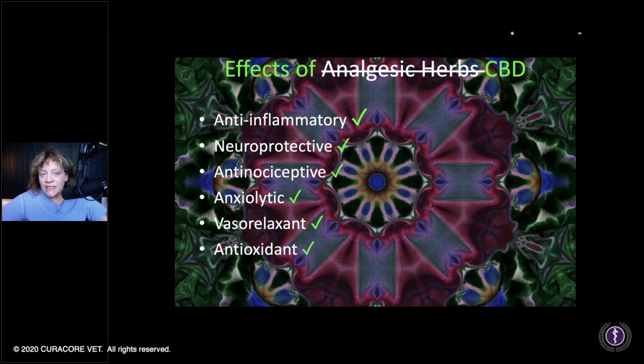So CBD and cannabis in general, because I do think ultimately we should be versatile in THC as well and get some tailored medications for our different types of patients. But it checks all these boxes: anti-inflammatory, neuroprotective, anti-nociceptive, anxiolytic, vasorelaxant, and antioxidant.